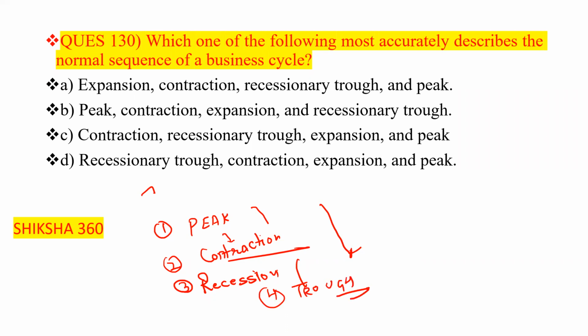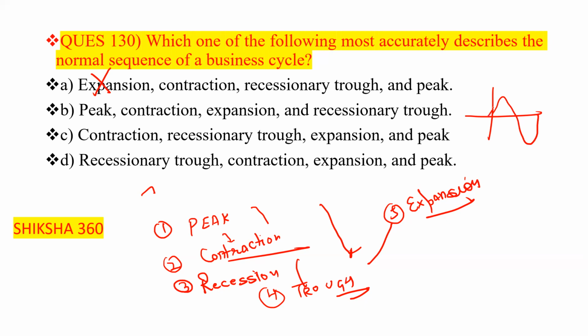Okay. And again, business is going to write that is expansion. So now basically we have to find from the options. Option number A is expansion, contraction, recession, trough. Clear? So not this one is the correct one. This one is the expansion phase and this one is the peak.